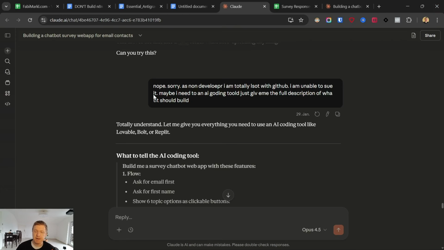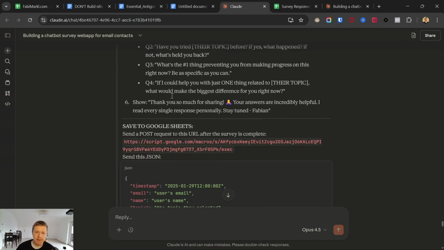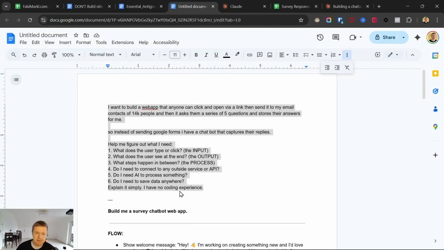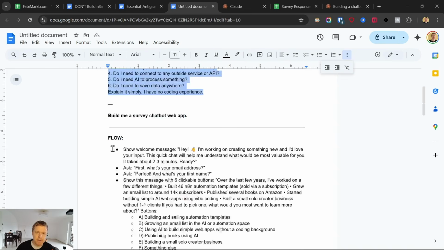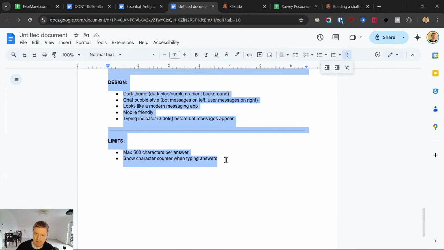And after the planning of my app was complete, I just told it, give me the full description of my web app so I can copy and paste it into an AI coding tool, and it can build it for me. And then it gave me this prompt here, and this is what I will then paste into Antigravity. So I didn't create any of this.